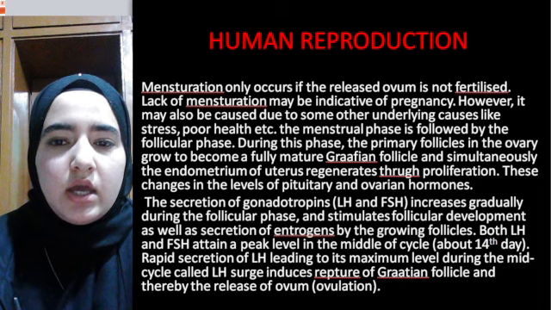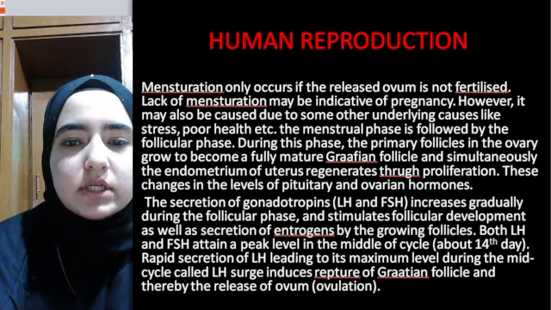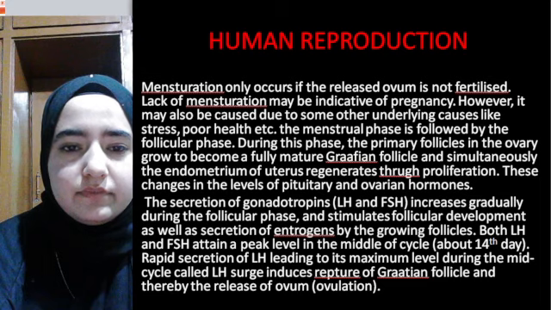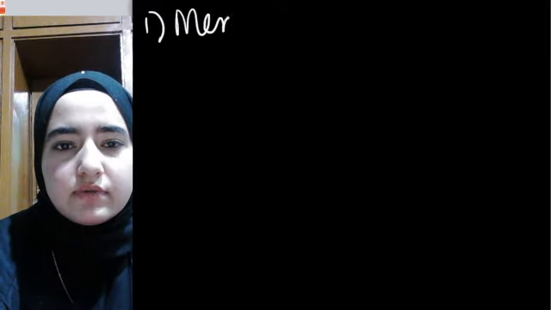We have phases. The first phase of menstrual cycle is known as menstrual phase, during which menstruation occurs.